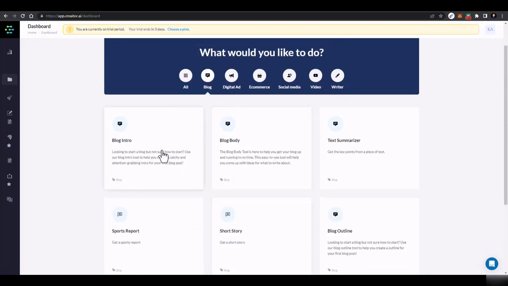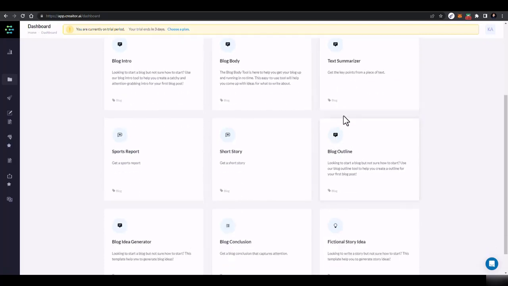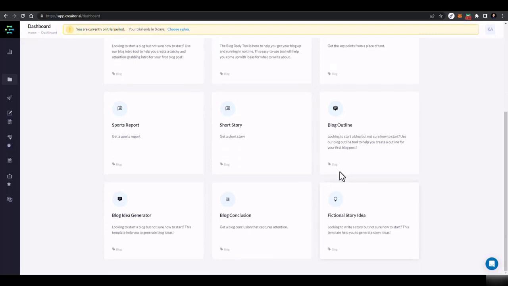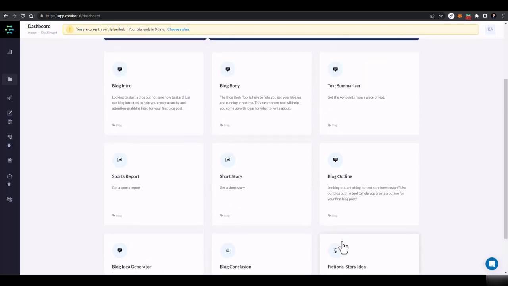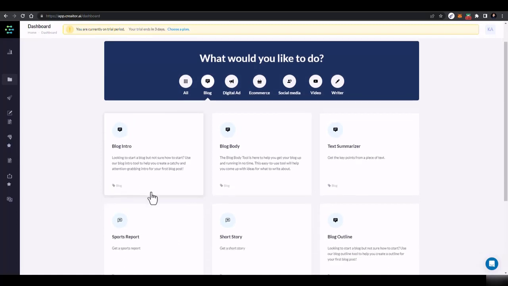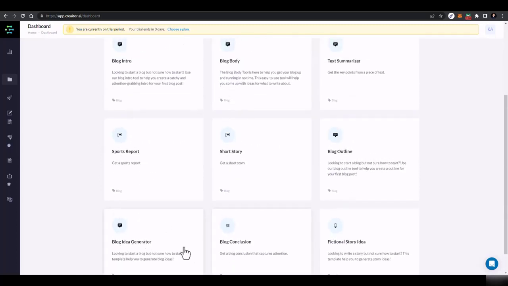You can create a blog intro, blog body, you can summarize your text, you can generate stories, blog outlines, and you can also generate some blog ideas, if you don't have any ideas. Then at the end, blog conclusions, and also some fiction story ideas. So I'll start from the first one. Blog intro is basically the introduction to the blog: what it is, and what you will be covering. But before that, we'll be